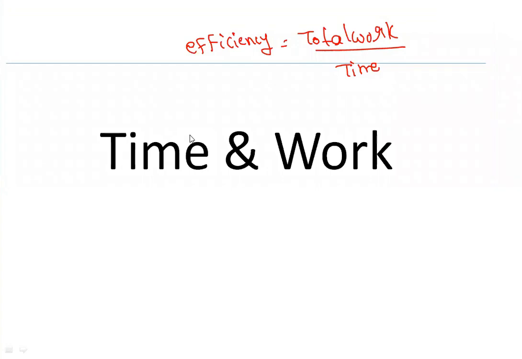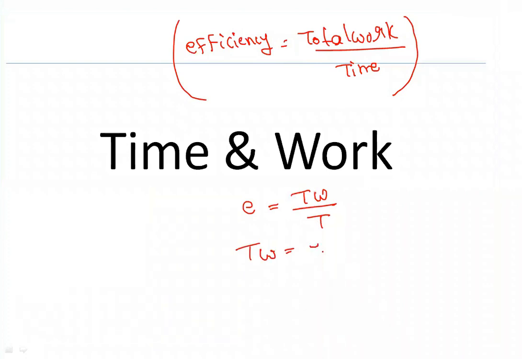Okay. So let's see here. Work equals time into efficiency. Yes. If you want to solve for the three parameters, you can frame the equation with respect to these three parameters in any way. I'm writing it here in short notation. Efficiency is equal to total work by time. This is one formula. If you want total work, then you can write efficiency into time. And if you want time, you can write total work divided by efficiency.